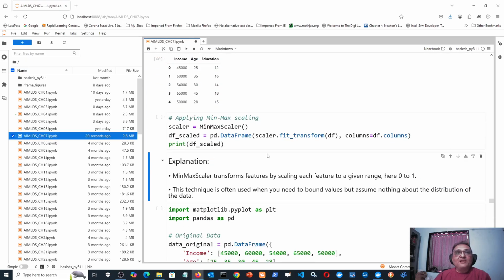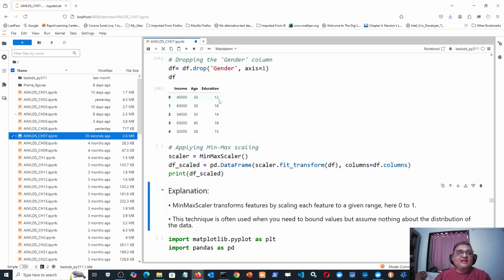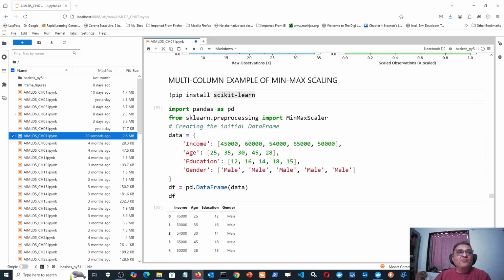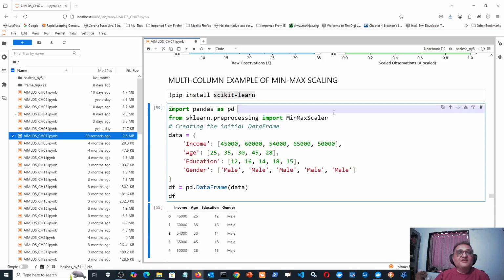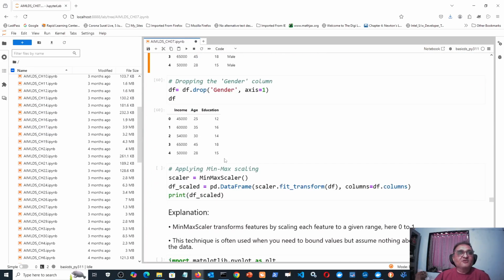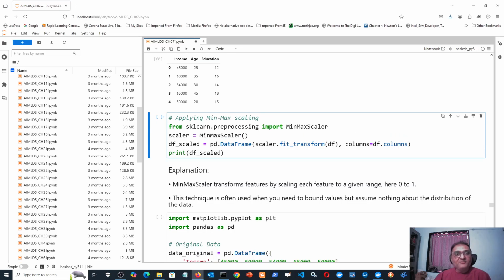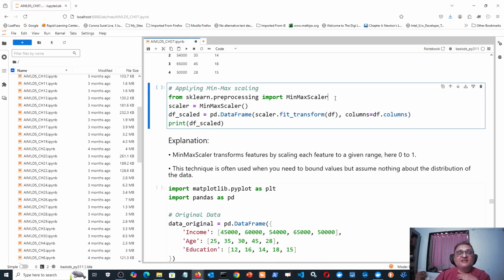Now I want to apply the min-max scaling. Once you have imported it, I should put this here for better understanding. So from sklearn dot preprocessing, import MinMaxScaler. Once you have imported MinMaxScaler, it is available to use. Then create a scaler object. You can write any name here. You can also write my scaler, or scaler one, anything. So scaler is equal to MinMaxScaler, and leave the parentheses blank.